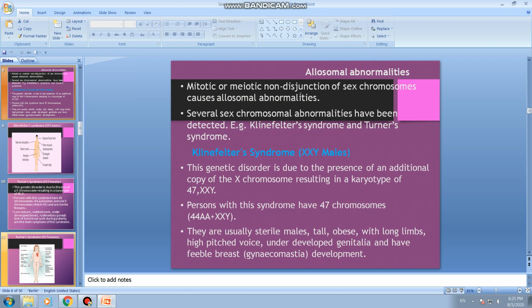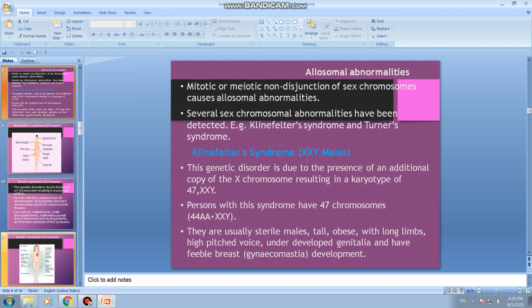Here also the reason is the same. It is caused due to mitotic or meiotic non-disjunction, or the failure of the chromosomes or the chromatids of the chromosomes to separate, or segregate. Several sex chromosomal abnormalities have been detected, like Klinefelter syndrome and Turner's syndrome. We shall discuss now the symptoms of Klinefelter syndrome.